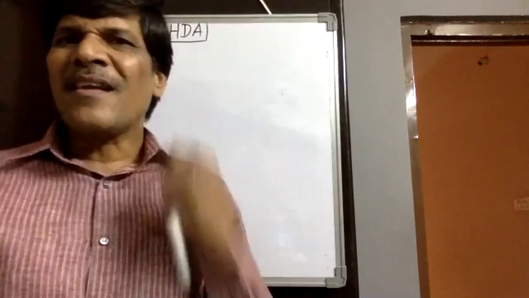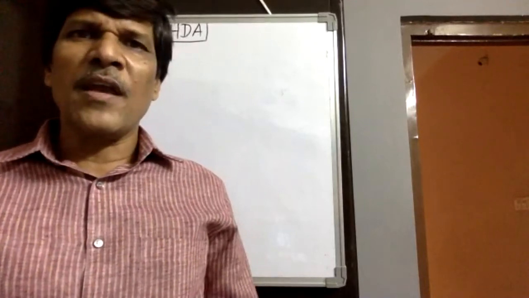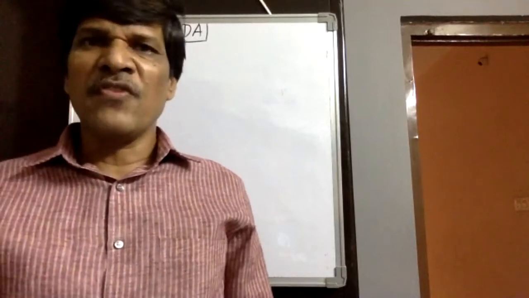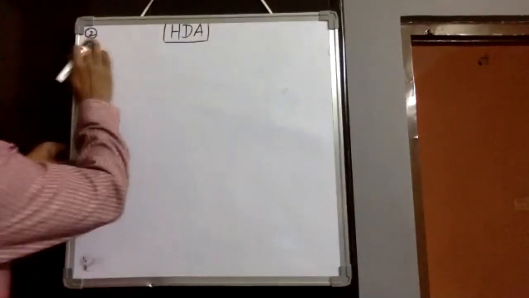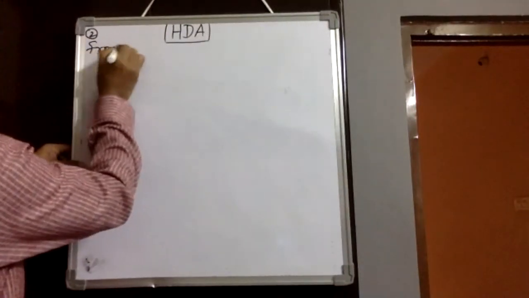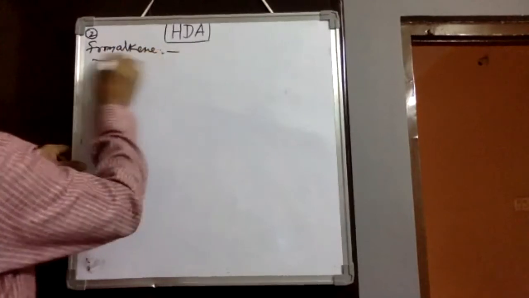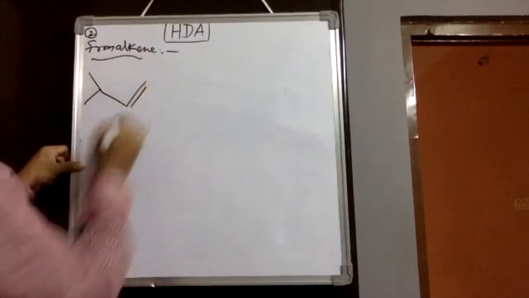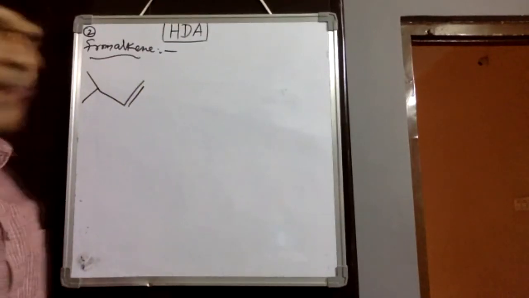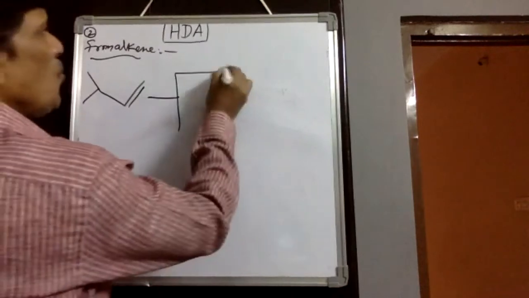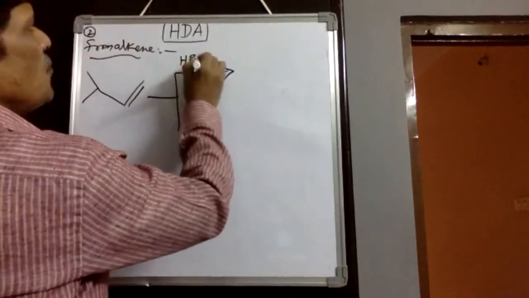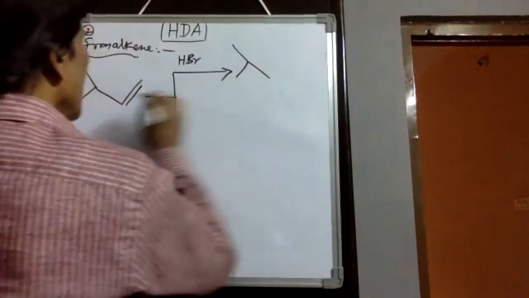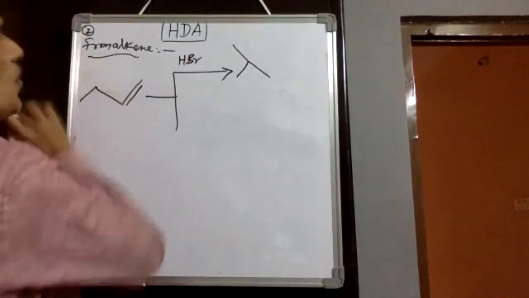But direct halogenation always gives a mixture of haloalkanes, therefore it is not preferred for the preparation of halogen derivatives of alkanes. Then the second one we would take is from alkenes. When we take alkenes, this is one of the components, that is 3-methyl-1-butene. Here we would observe two types of mechanisms. Addition of HBr. Direct HBr addition, we can identify here H plus.